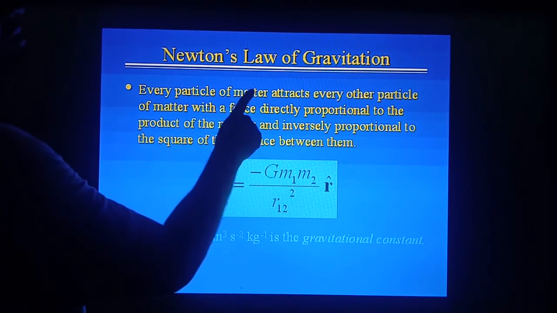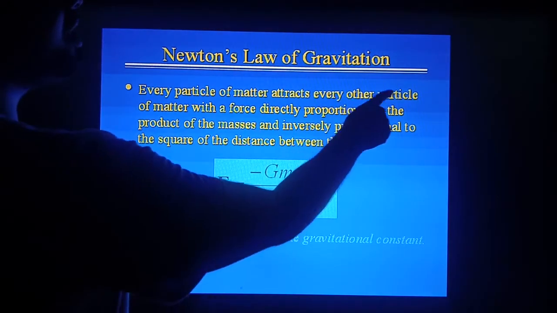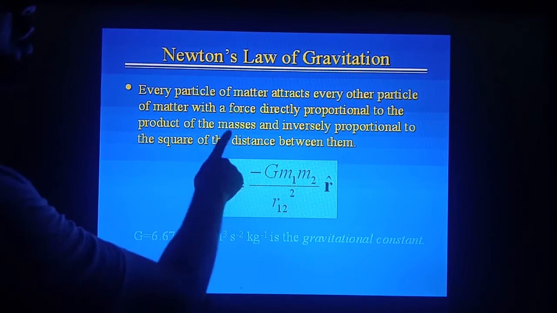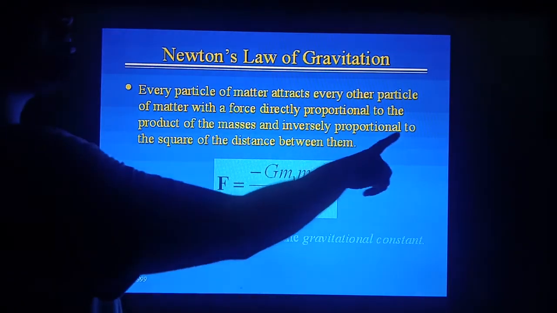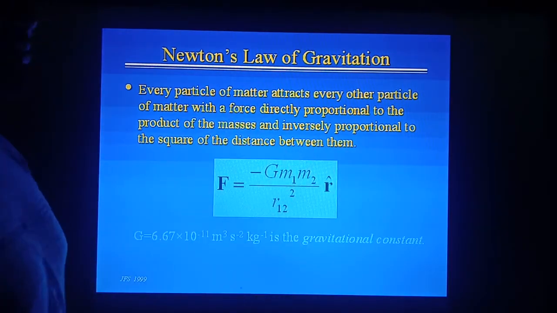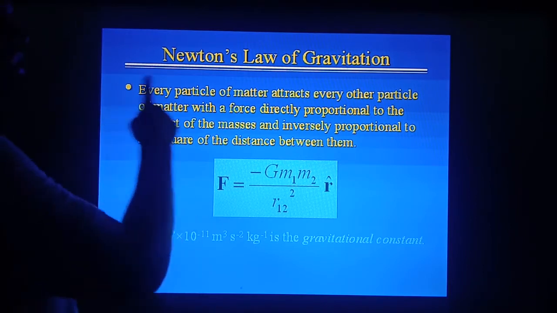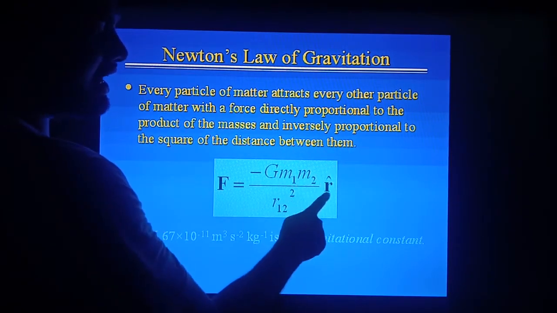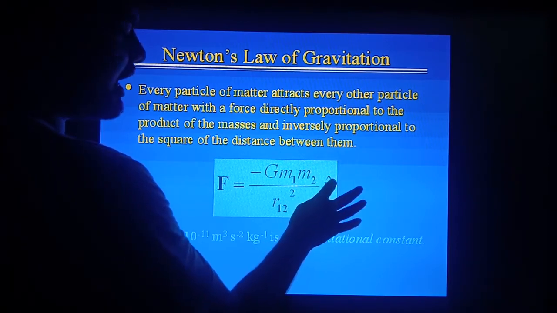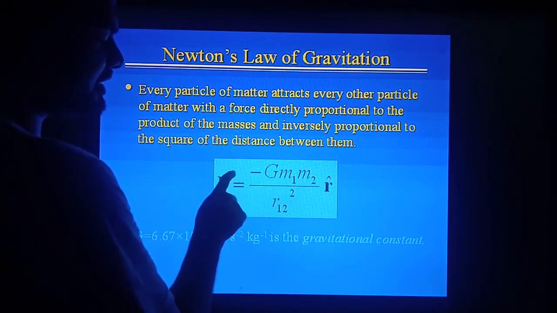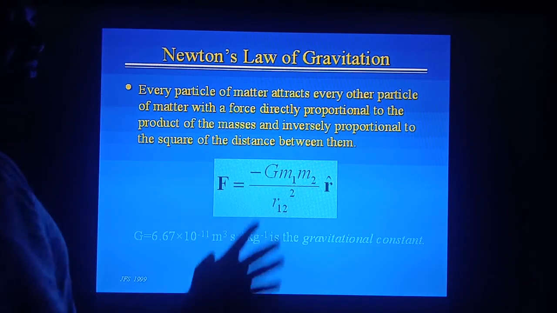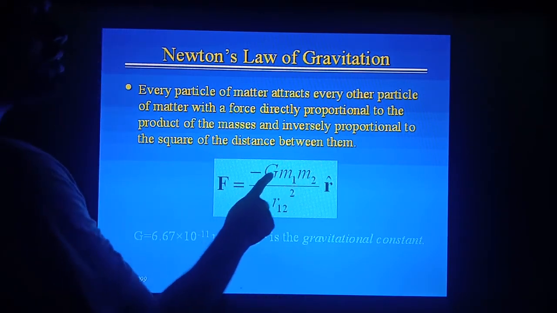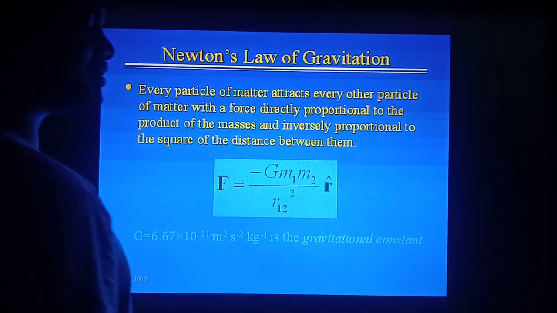Every particle of matter attracts every other particle of matter with a force directly proportional to the product of masses and inversely proportional to the square of the distance between them. So this is the statement you have to learn, and this equation. Do not write this r cap. If you write r cap and apply a vector sign over F, then it becomes vector form. So you only have to learn till here. F is equal to G m1 m2 upon r square.